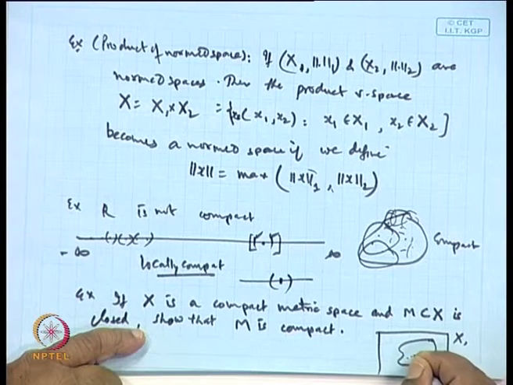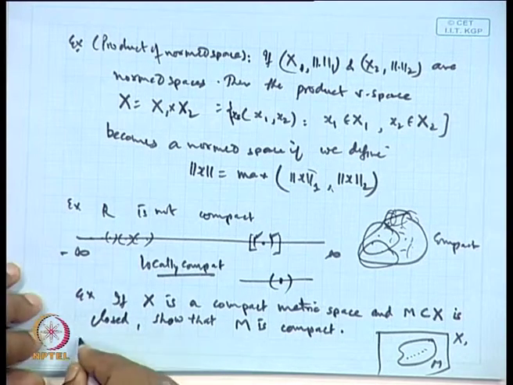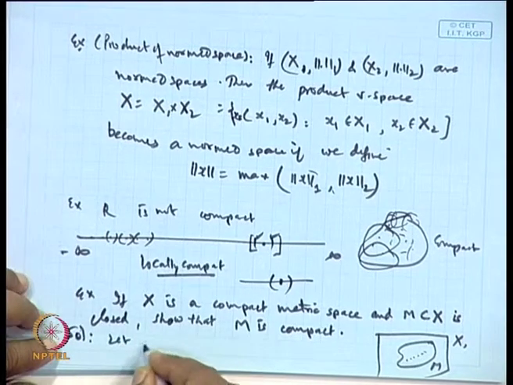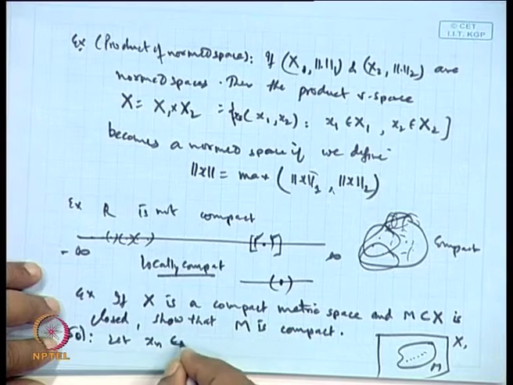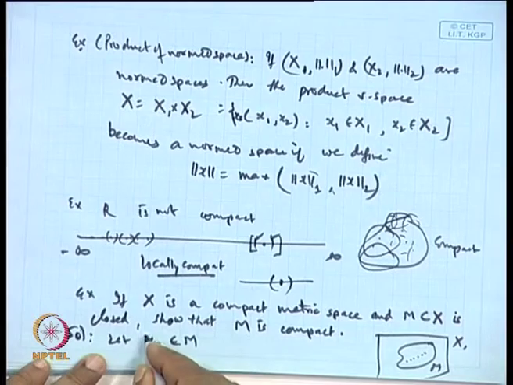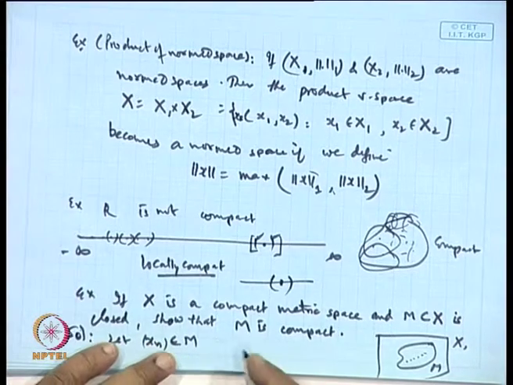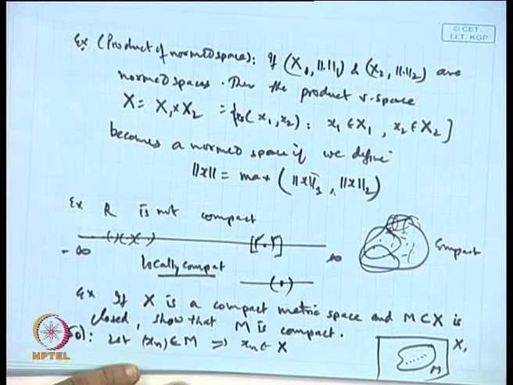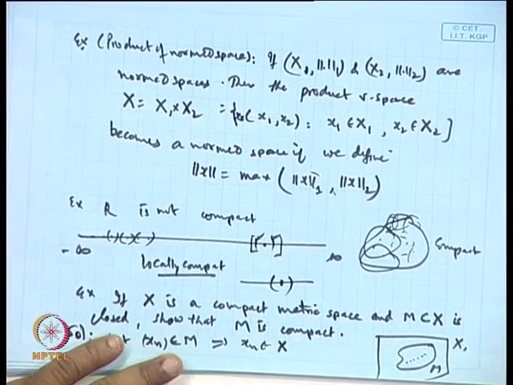So, we should choose a sequence in M. Let x_n be a sequence in capital M. Obviously, this x_n will be a point of X also, but X is compact. So, every sequence will have a convergent subsequence.